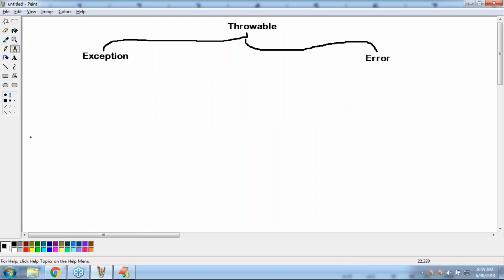So what is the main difference between exception and error? Maybe a chance to ask in the interview, sir. Exceptions are caused by our program and these are recoverable, that is, we can define a catch block, that catch block will be executed, and we continue the rest of the program normally. But most of the time, errors are not caused by our program. These are due to lack of system resources, and errors are non-recoverable. Remember that. Any doubt? It's very clear for you people, right?